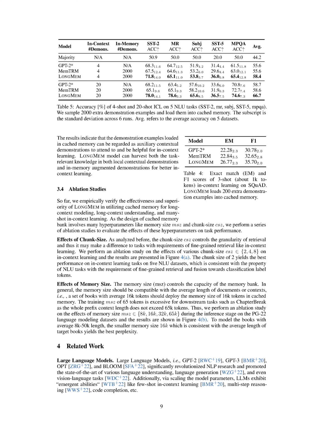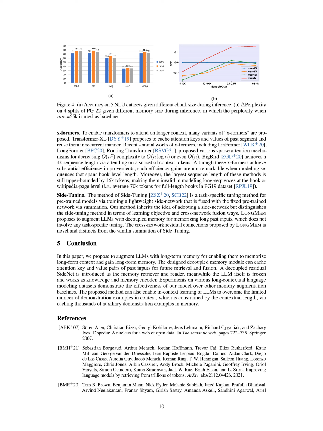Now, let's move on to the area of X-formers. These are variants of transformers designed to handle long-range contexts. A strategy employed by Transformer-XL is to store and reuse the attention keys and values from past segments in a recurrent fashion. More recent X-formers, such as Linformer, Longformer, and Routing Transformer, have proposed various sparse attention methods to reduce their computational complexity from a square of the length of the sequence to its logarithm or even linear time complexity. BigBird, another variant, can manage sequences up to 4,000 tokens long by only attending to a subset of context tokens.